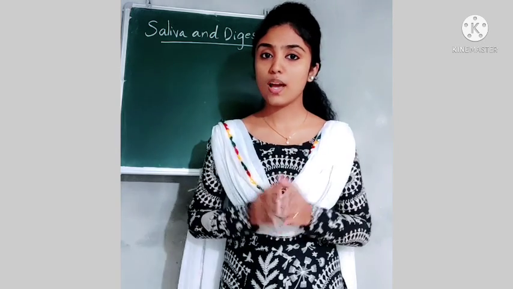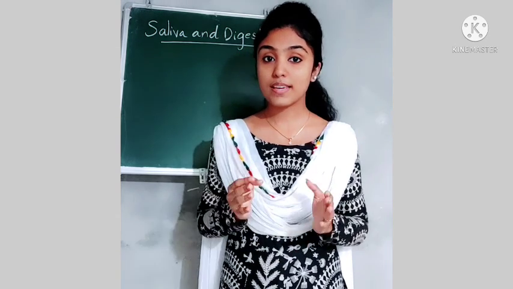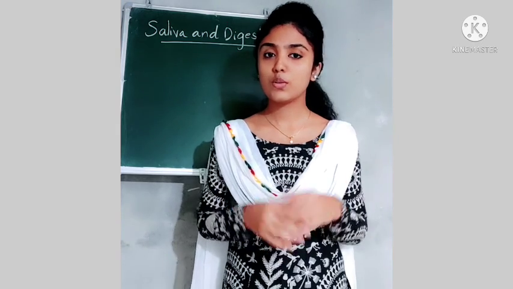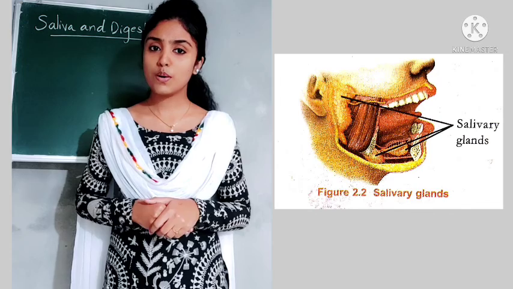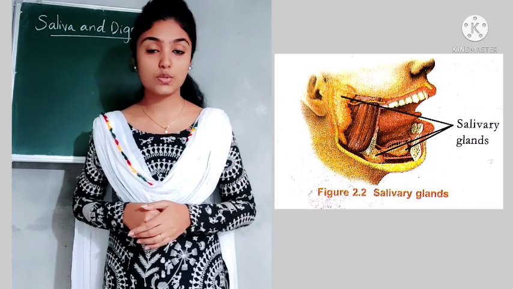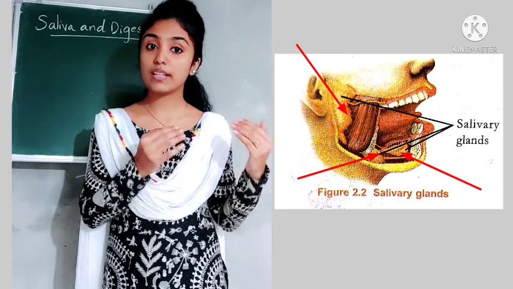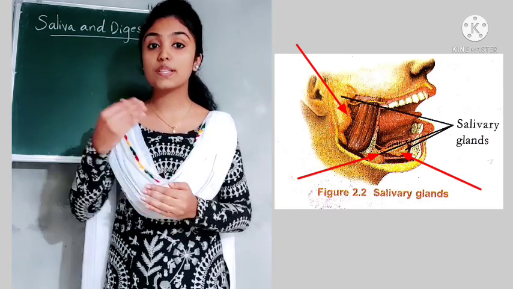So children, while thinking about your favorite food item, what changes are happening inside our mouth? You can see our mouth gets filled with saliva. Then what is the reason for that? From where is this saliva produced? Does saliva have any role in the process of digestion? So look at figure 2.2 given in your textbook. Here you can see 3 salivary glands. The salivary glands inside our mouth produce this saliva.